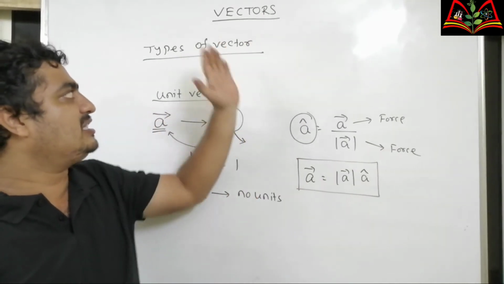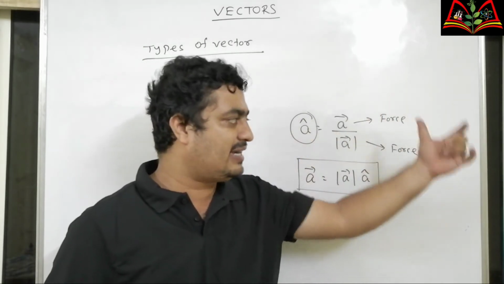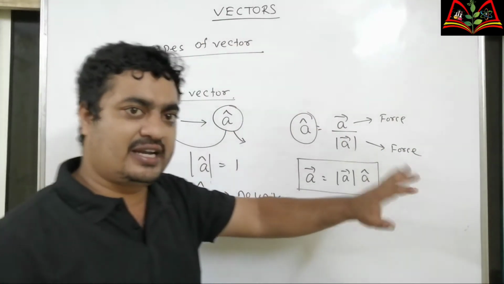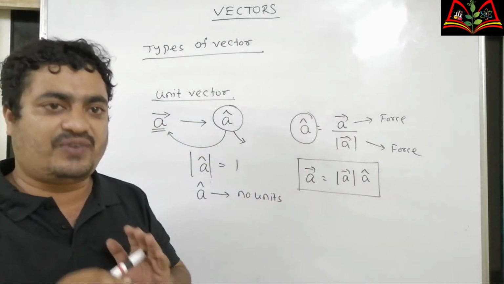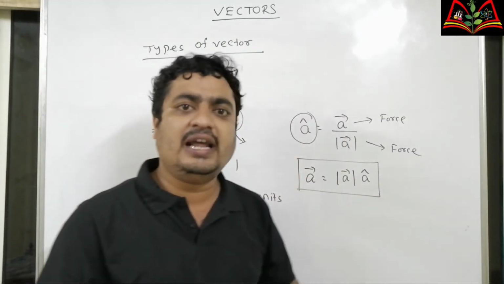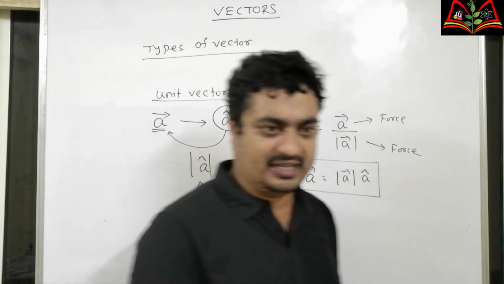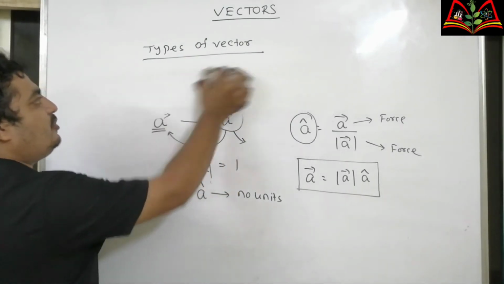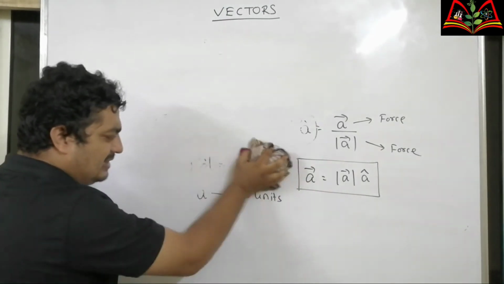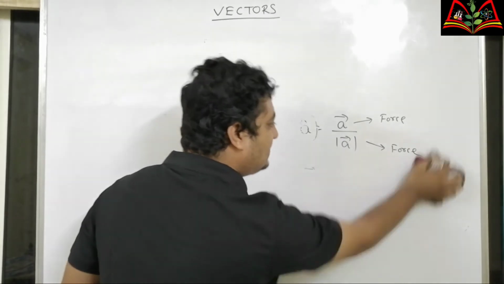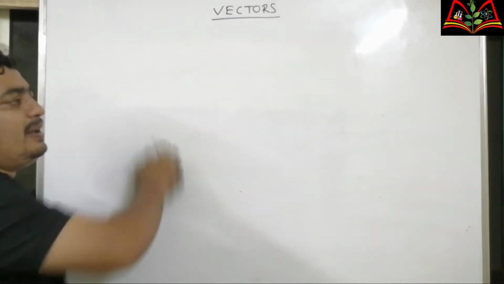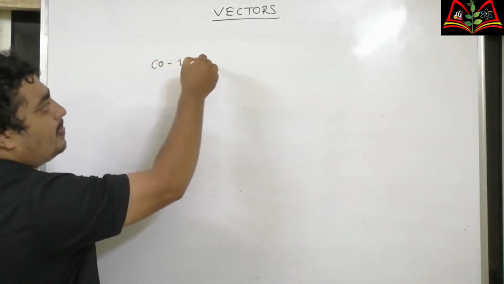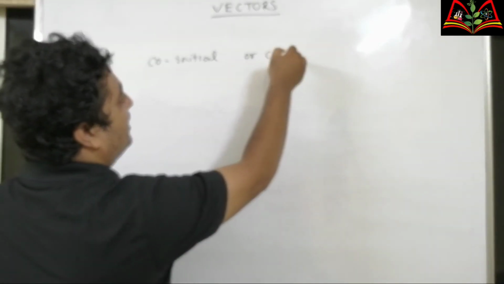Now first we understood what is scalar, vector, tensor. In the next part we observed different types of vectors and representation of vectors. Next we will go for angle between two vectors. Now, how to find the angle between two vectors? The angle between two vectors can be obtained by making them either co-initial or coterminous.